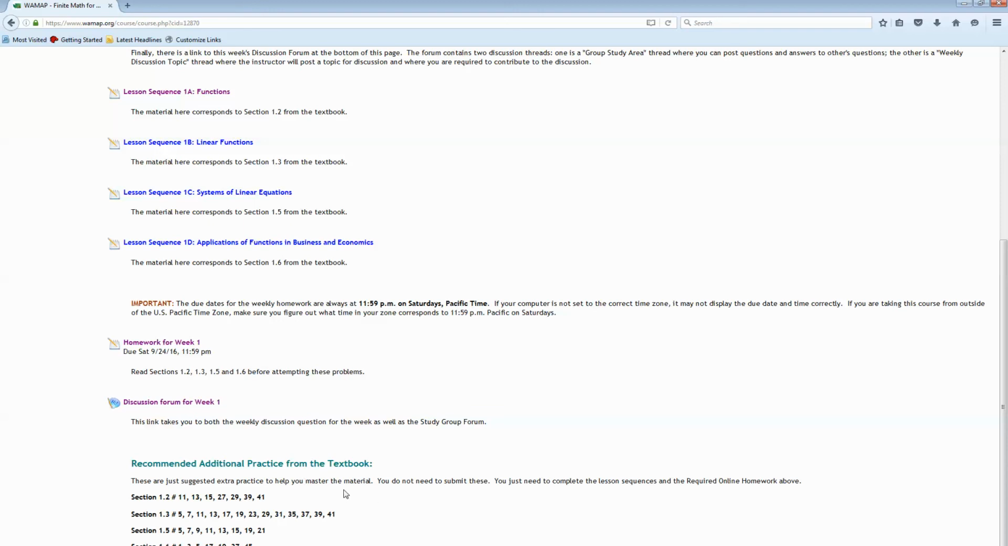Finally, there are some recommended additional problems from the textbook that you can do for practice, but those are just recommended. They are not required, and you're not going to turn those in. The more practice you do, the more comfortable you'll be with the material, and the better you'll do on exams. But this is entirely optional, and these are all odd-numbered problems so that you can check your answers in the back of your textbook.